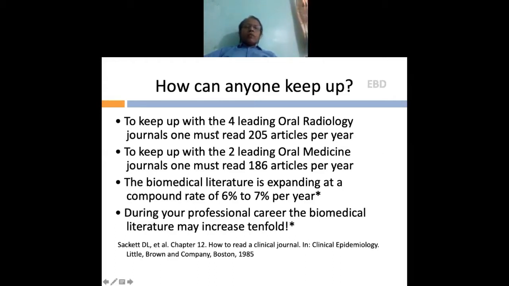So to keep up with 4 leading oral radiology journals, that is OOO, DMFR, ISD, and Oral Radiology coming up from Japan, one has to read 205 articles per year. To keep up with 2 leading oral medicine journals, one has to read at least 186 articles per year, just to keep you abreast of all the different articles being published in these journals.